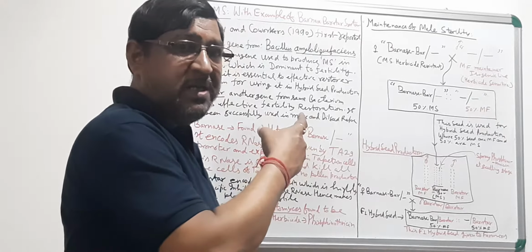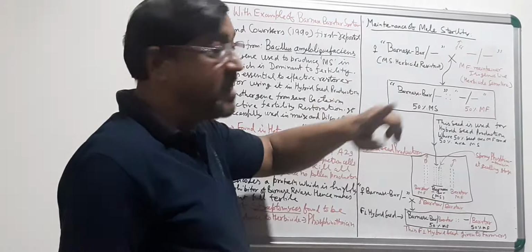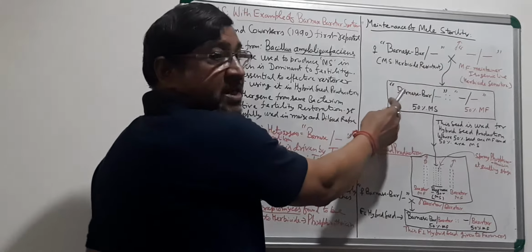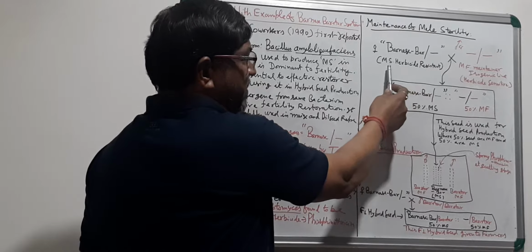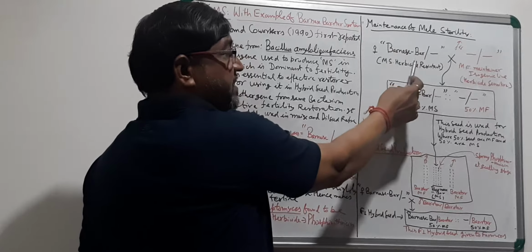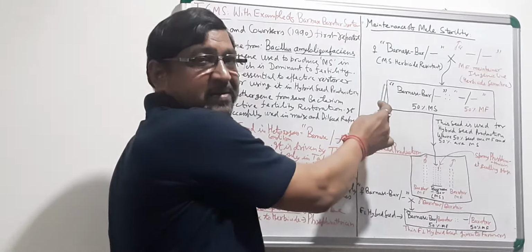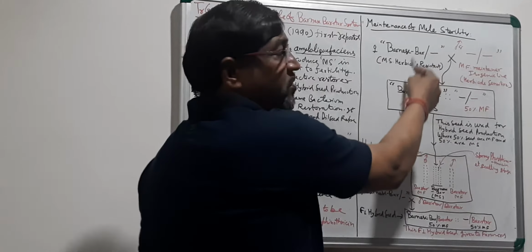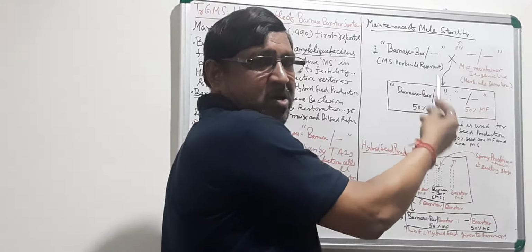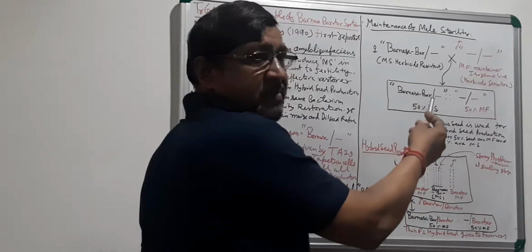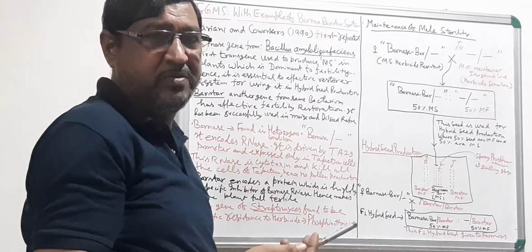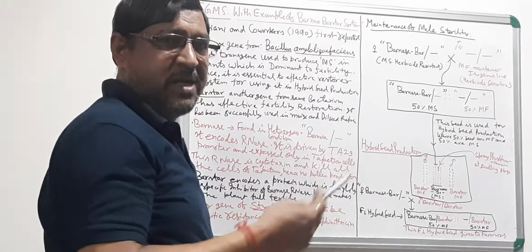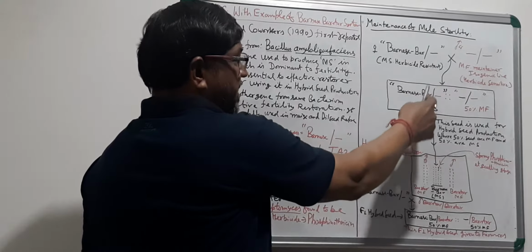For maintaining, you are growing your male sterile line, Barnase-bar. It is male sterile and herbicide resistant, because this bar gene is there. You are growing it in 4 rows or 6 rows, whatever the crop you are having. If it is maize, a 1:2 or 2:4 ratio. If it is rice, a 2:6 or 2:8 ratio. Like that, you have to grow in the field.